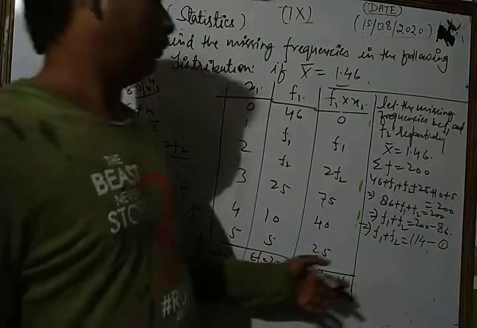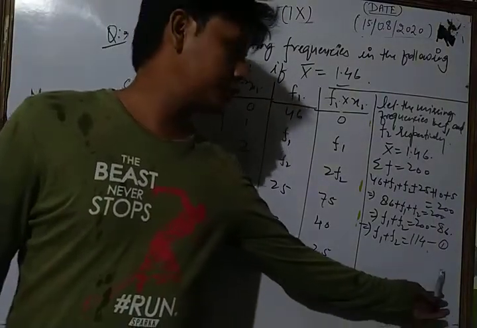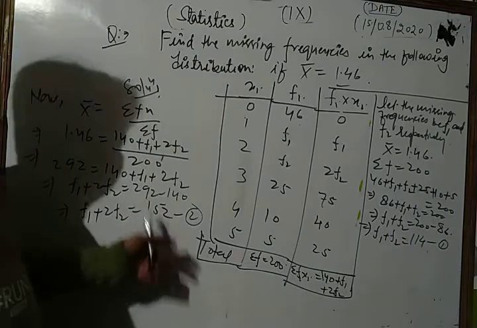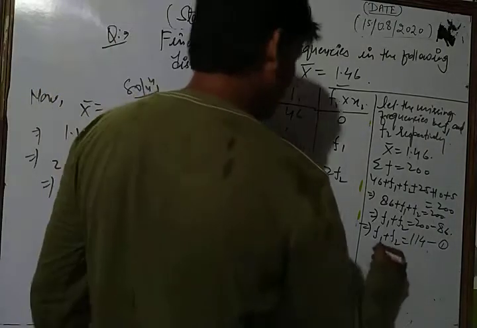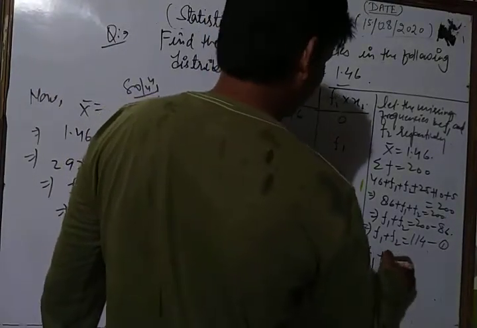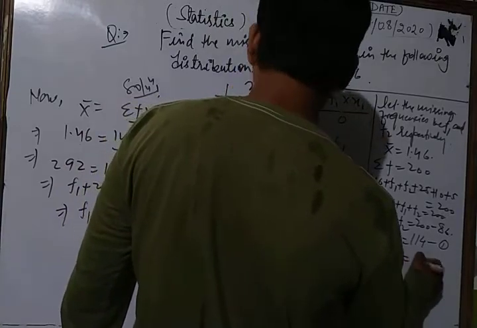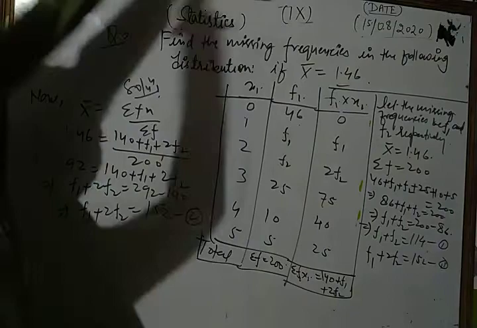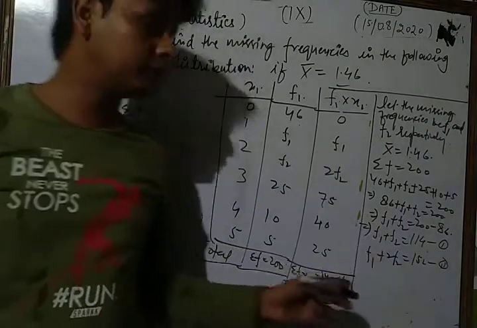Now we solve equations 1 and 2. Equation 2 is f1 plus 2f2 is equal to 152. This is equation 2. Now let's see it once more. This was a very important question.